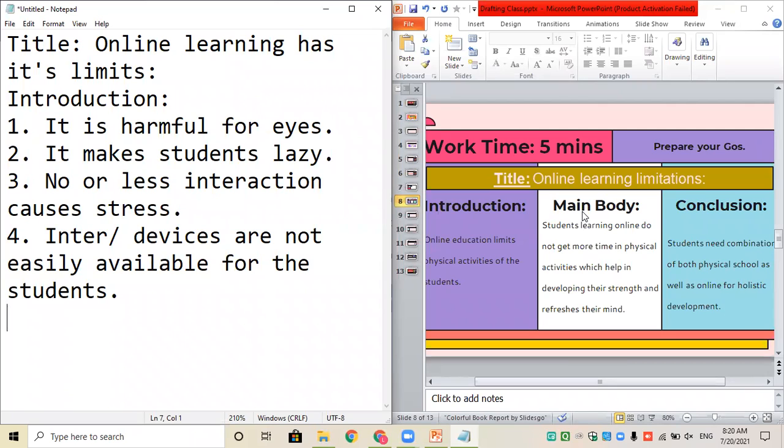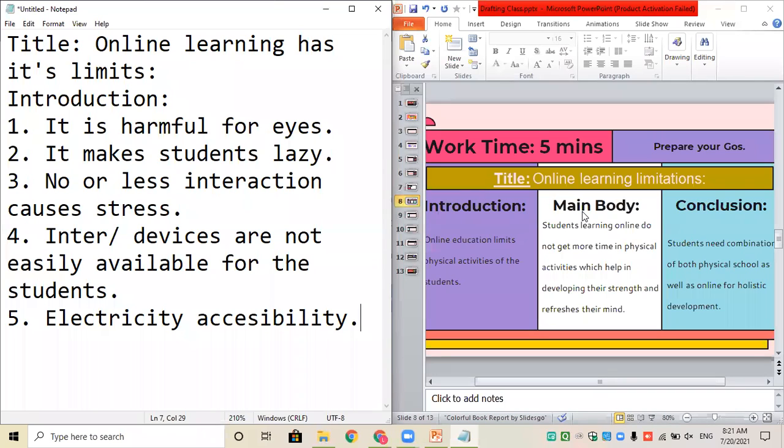Internet and devices problem and related to electricity. Yeah, there's another excellent point given by Chanda that electricity accessibility is less. Cannot interact with the teacher the way you do it in the offline class. Physical activities cannot be done.